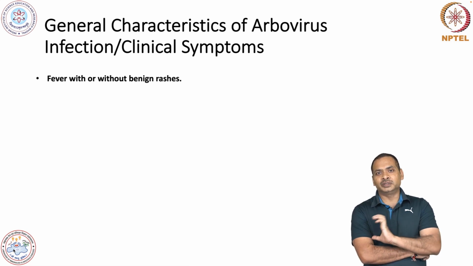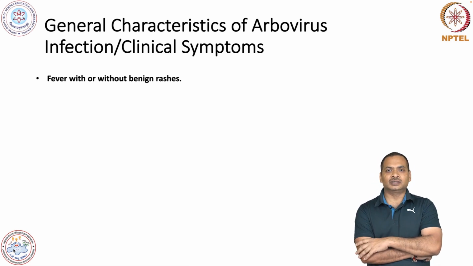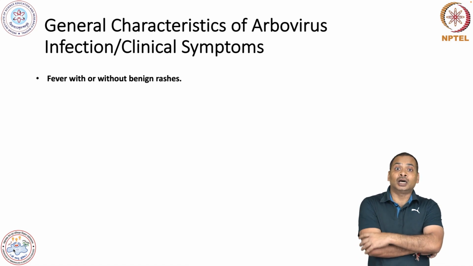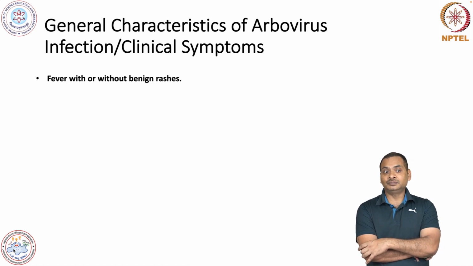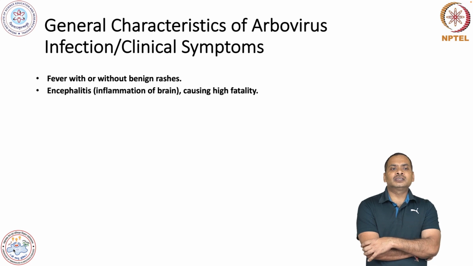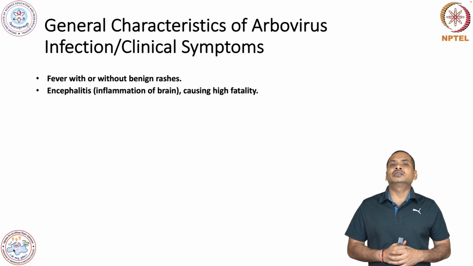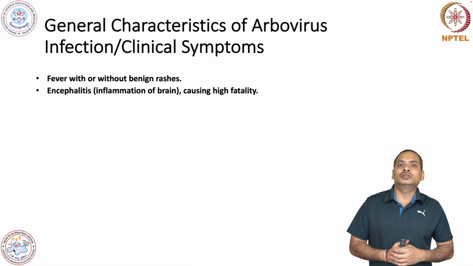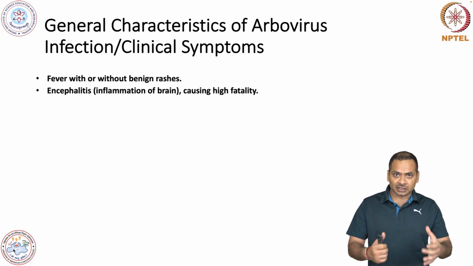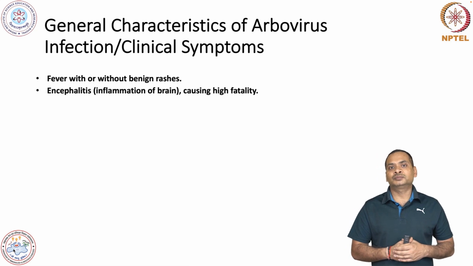Another is encephalitis. Most of these arboviruses cause inflammation of the central nervous system, which consists of the brain and spinal cord.